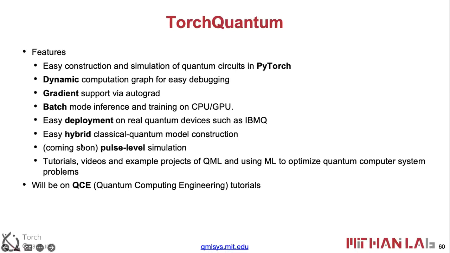And also, because of the PyTorch support, we can seamlessly pass the tensor from the quantum state to classical neural nets. Say we want to use some convolutional neural nets to do post-processing, or we want to use transformers. Those fancy things we can very easily plug into the quantum circuit results to do the post-processing. And the whole process is differentiable. Also, what we are currently developing is pulse-level simulation. We want to implement differentiable master equation solutions and also Schrodinger equation solving processes.